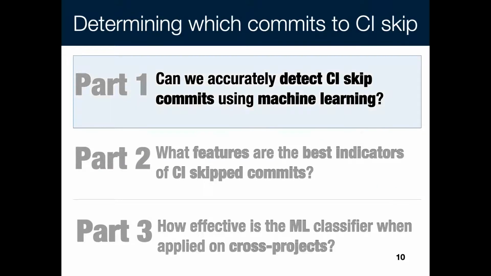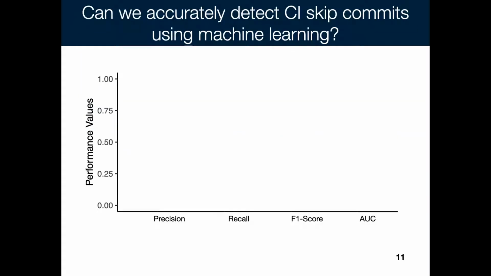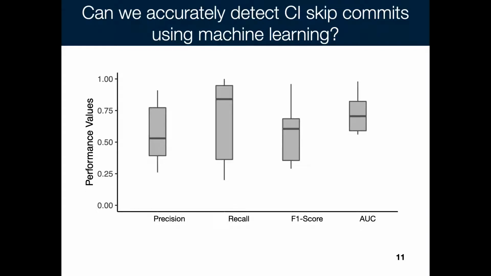The first thing we looked at is the accuracy of the proposed approach. We compare our result to a baseline, and we do this to put our result in perspective. Our baseline is the performance achieved by the rule-based technique we proposed in our previous work. These box plots show the distribution of the precision, recall, F1 score, and the AUC value achieved by the baseline.